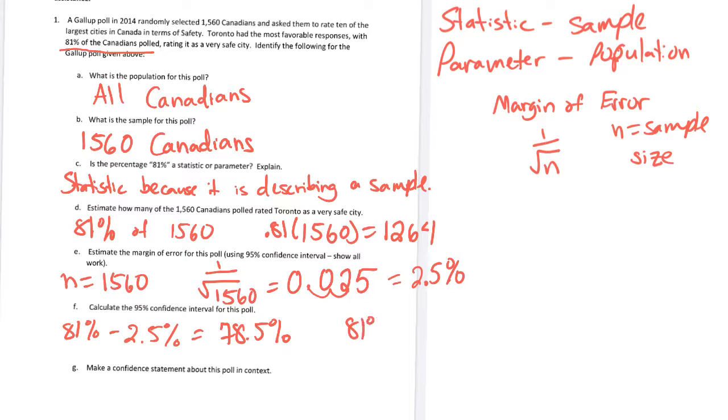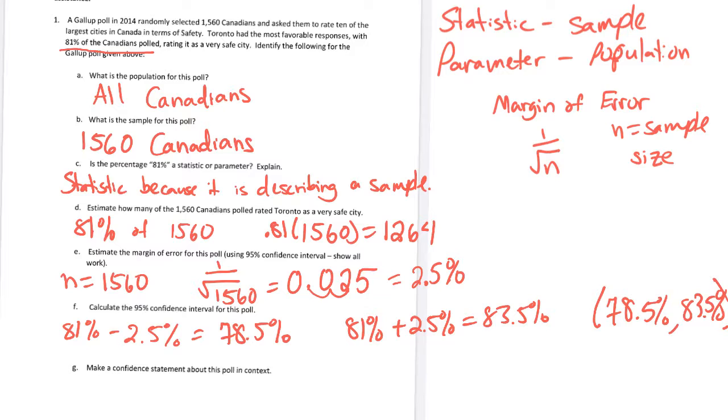Then we take our 81% and we add 2.5%, which gives us 83.5%. So our confidence interval goes from the lower end, 78.5%, up to 83.5%. That is our confidence interval.